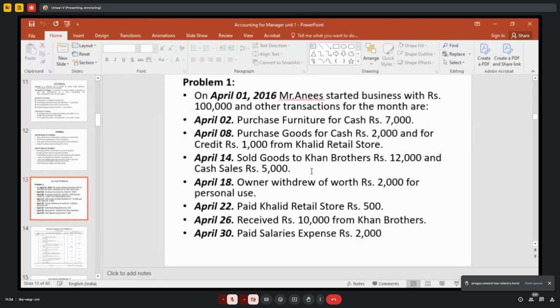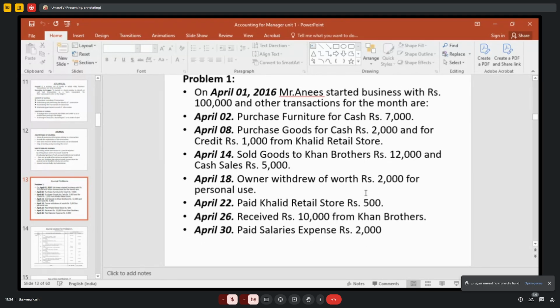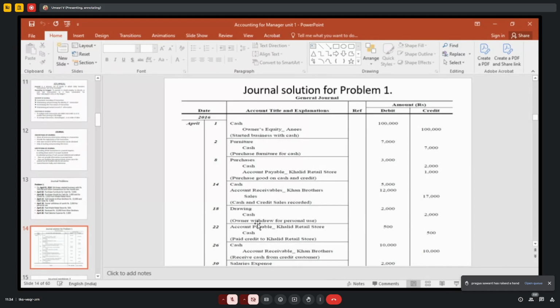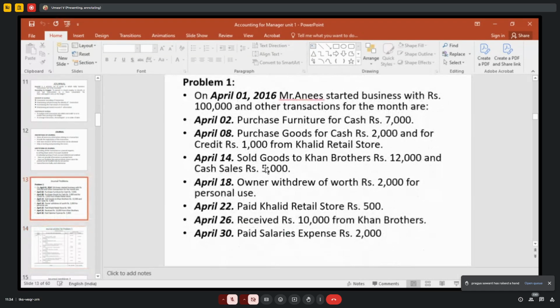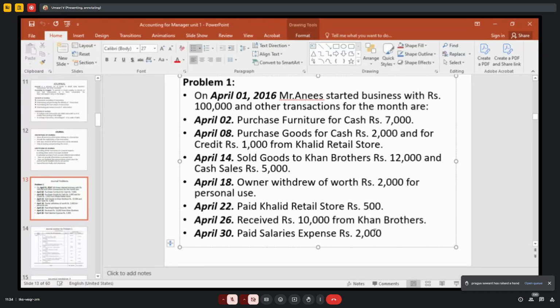What is your total sales? 17,000. See here, 17,000. See here, cash account debit, bills. We used to say it is accounts receivable or bills receivable or debtor. That is called debtor. Khan Brothers is called a debtor. So cash account debit, Khan Brothers account debit to sales account. Here it is not written. You have to write it like this.